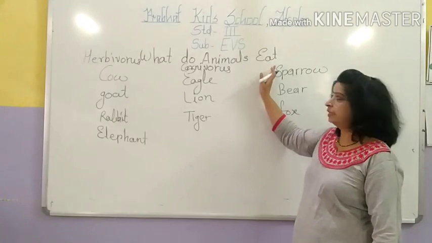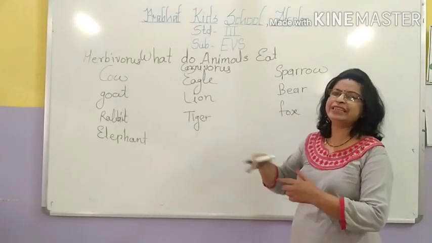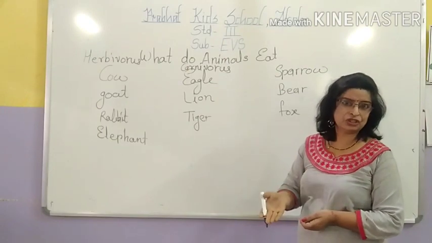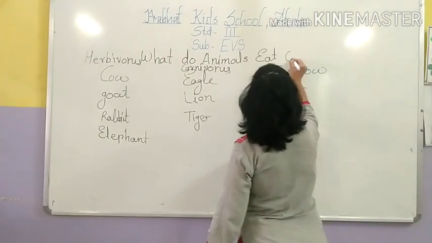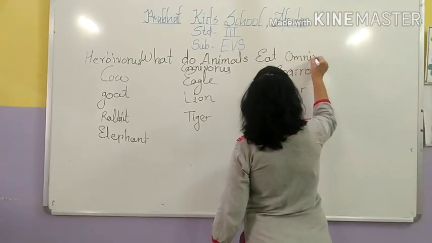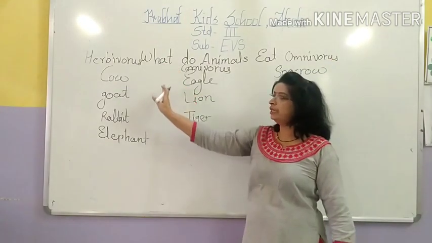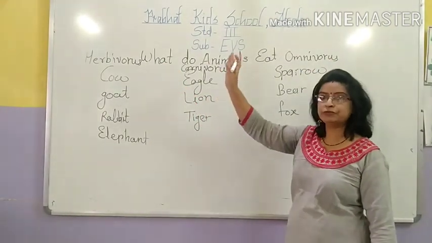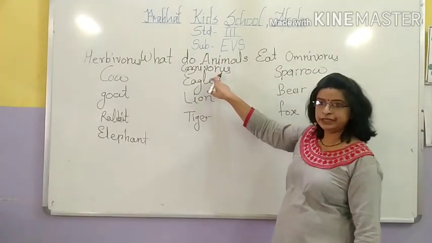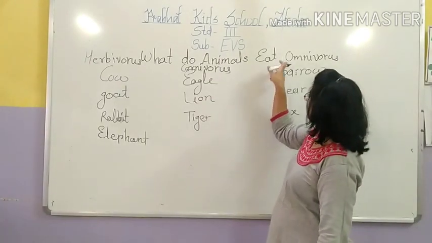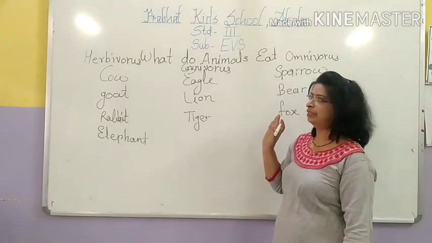And this sparrow, then bear, then fox, they eat flesh or they kill other insects or animals also, and they eat plants also. So they are omnivorous. Now see students, according to their eating habit, according to their food, they are categorized in three groups: herbivorous, carnivorous, and omnivorous. These are the three kinds of animals.